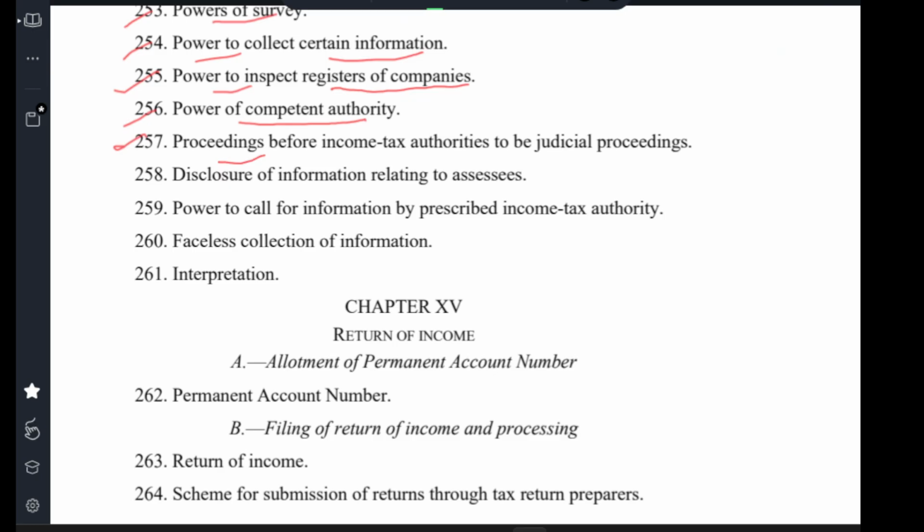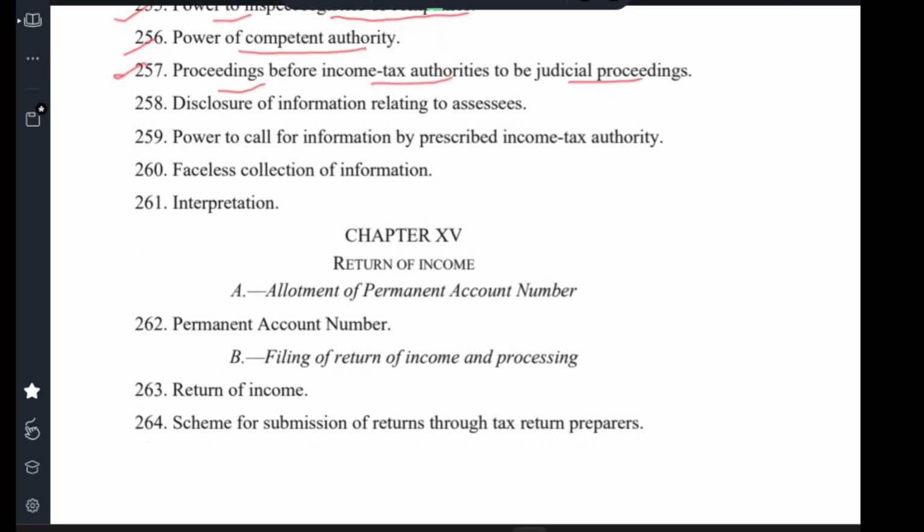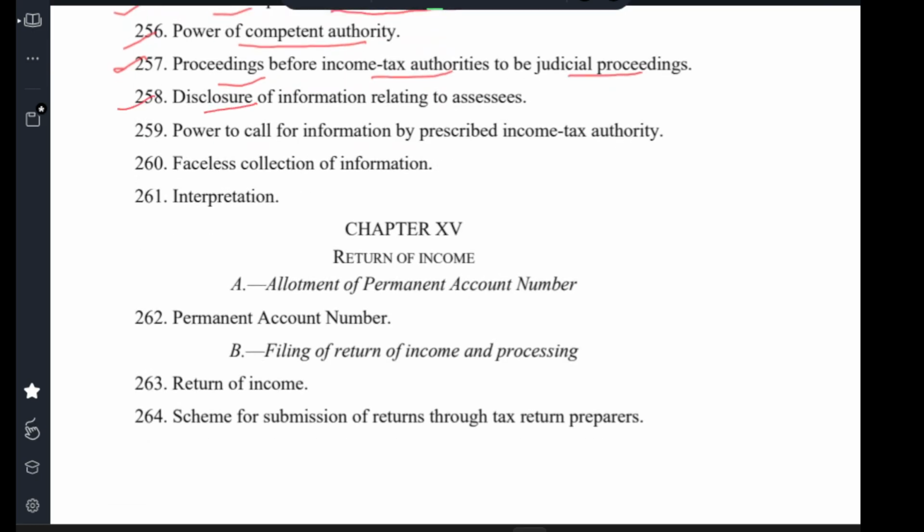Clause 257 Proceeding before Income Tax Authority to be judicial proceeding. Clause 258 Disclosure of information relating to assessee. Clause 259 Power to call for information by prescribed Income Tax Authority. Clause 260 Faceless collection of information. Clause 261 Interpretation.